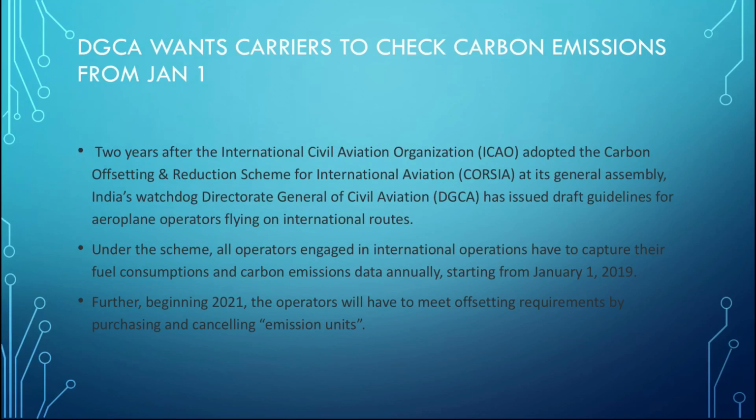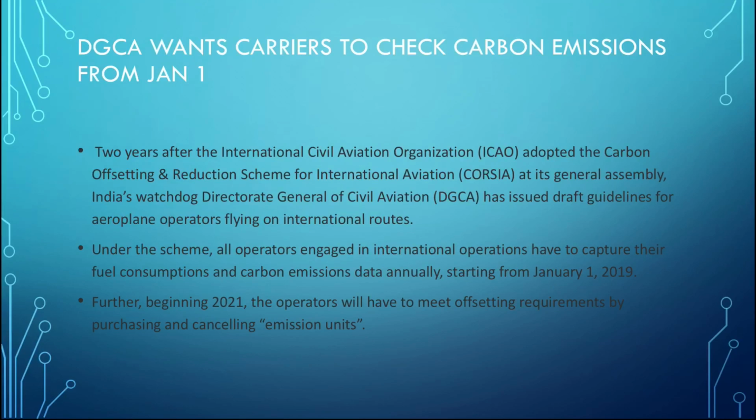So from January 1st, 2019, all the aeroplane operators are going to capture their fuel consumption and carbon emission. So they are going to make a database for that from the 1st of January 2019, and from the beginning of 2021, the operators will have to meet offsetting requirements by purchasing and cancelling emission units. So why has the collection of data started from January 1st, 2019?